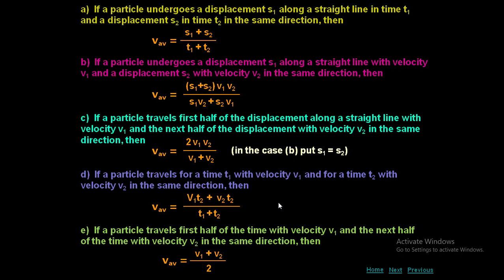So in the numerical, based on the question, you have to use the particular formula. Whether they are given variable displacement or the same displacement, whether they are given variable time or the same time, please be careful while using the formula. But the basic formula is V average is equal to total displacement by total time.